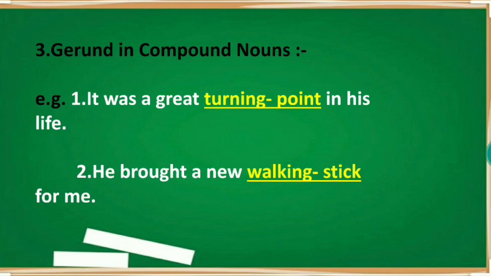See the third use, gerund in compound nouns. Let's see the examples. The first one, it was a great turning point in his life. And the second one, he brought a new walking stick for me. The compound words turning point and walking stick are gerunds.